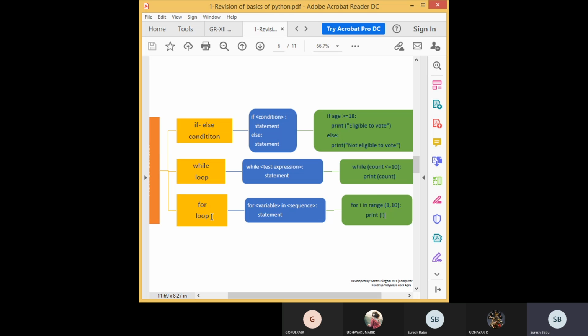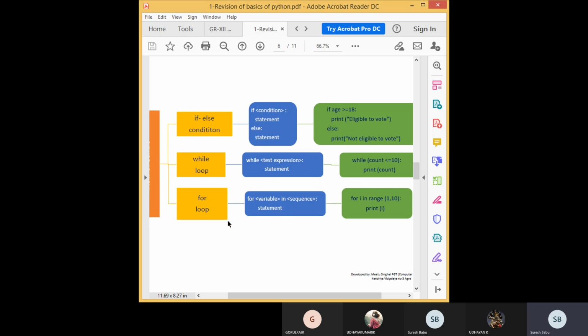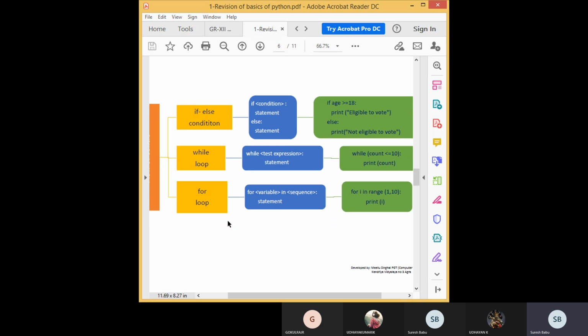Compulsorily they will ask related questions, like any programs you have to write, or you have to give output for those programs. And there will be some questions like error clearing, debugging. If you want to debug the program, you should know the syntax, the exact syntax of every program.